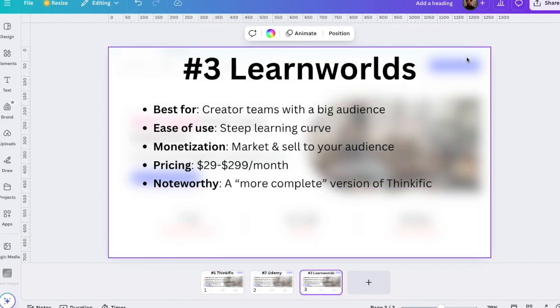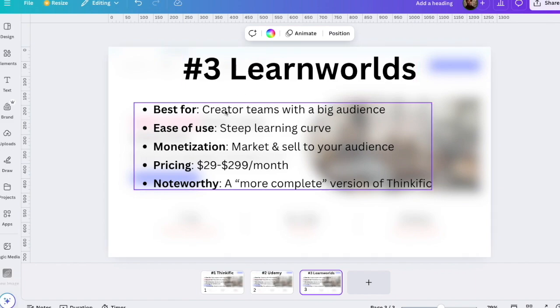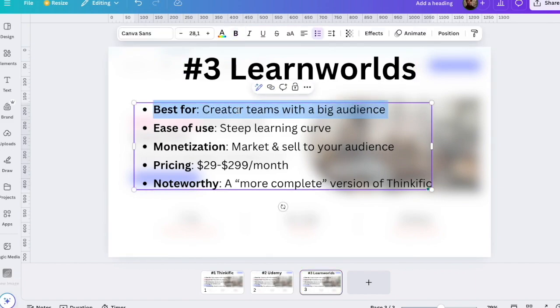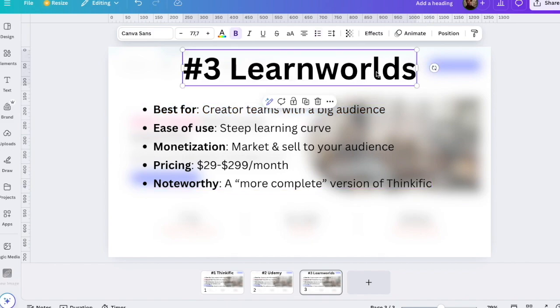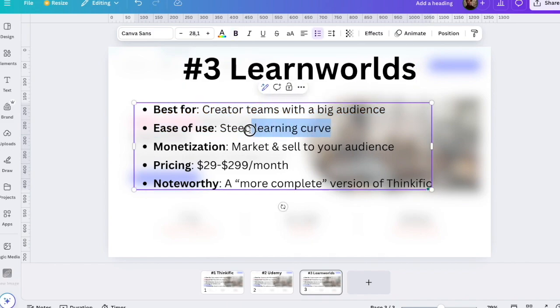And then last but definitely not least, we have LearnWorlds. And I would say that this is a very similar platform to Thinkific, except this is for bigger creator teams with a big or huge audience. So this is an all-in-one platform. And that being said, there's a steep learning curve.